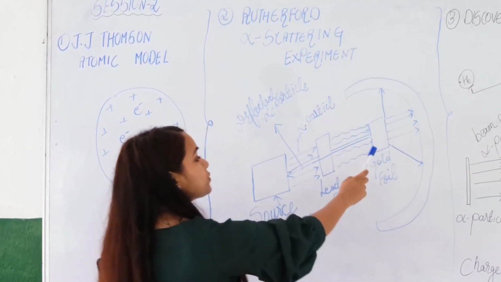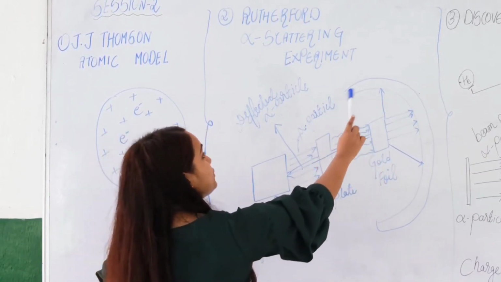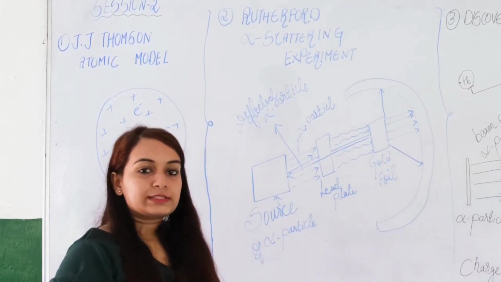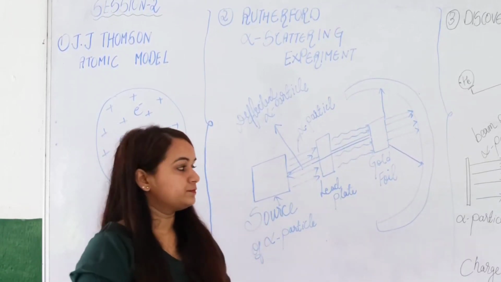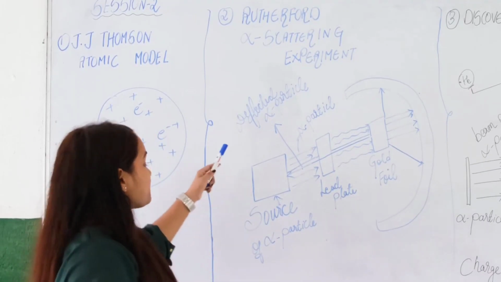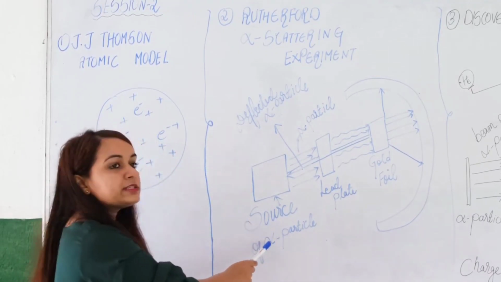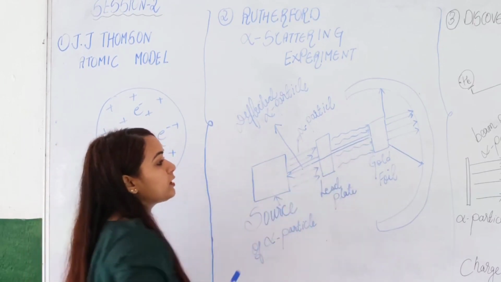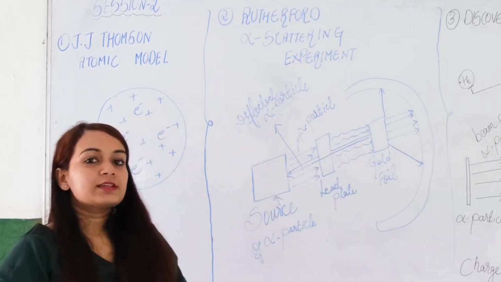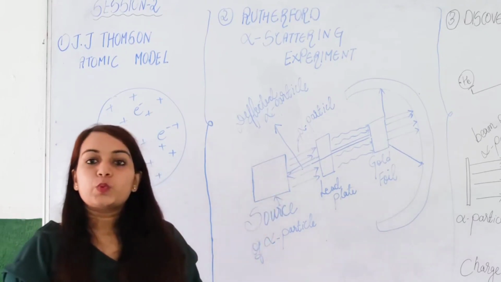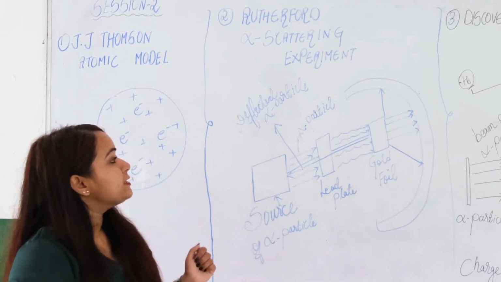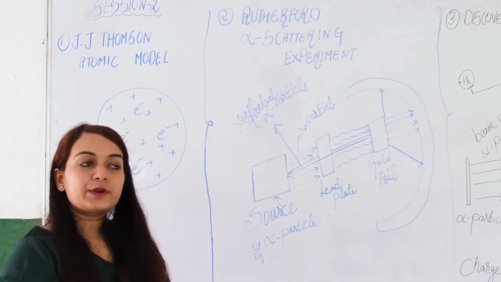And at the back of this gold foil, a U-shaped screen of zinc sulfide was placed. It was a fluorescent screen. Now, alpha particles were allowed to shoot and hit the gold foil. Based on this, some observations were made by Rutherford and his co-worker who performed this experiment.